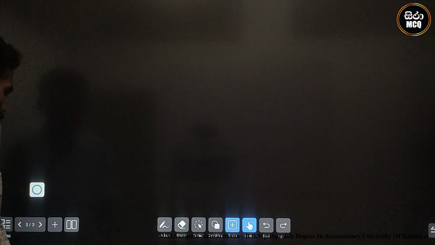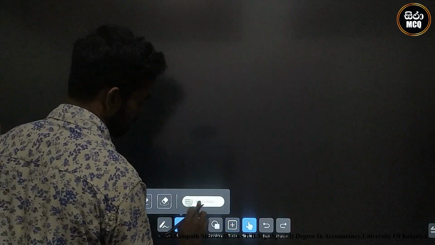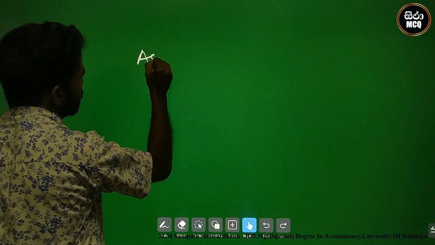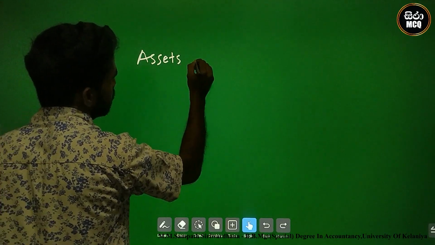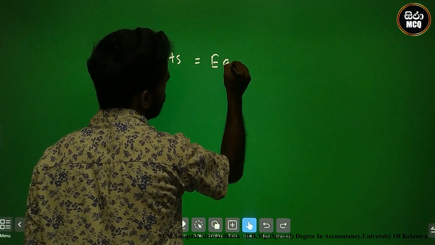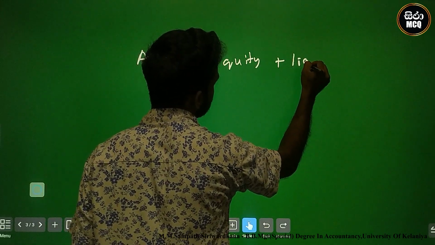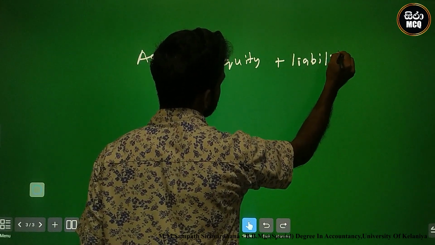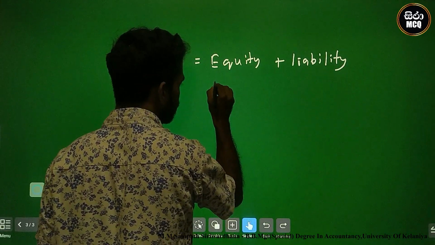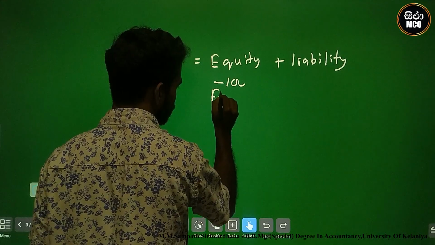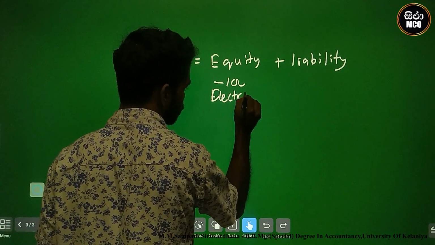You know, look here, assets equal equity plus liability, no? Definitely, say a 100 electricity expense.